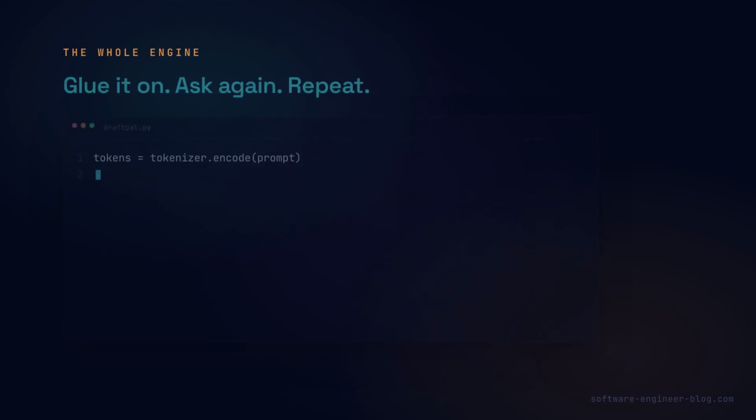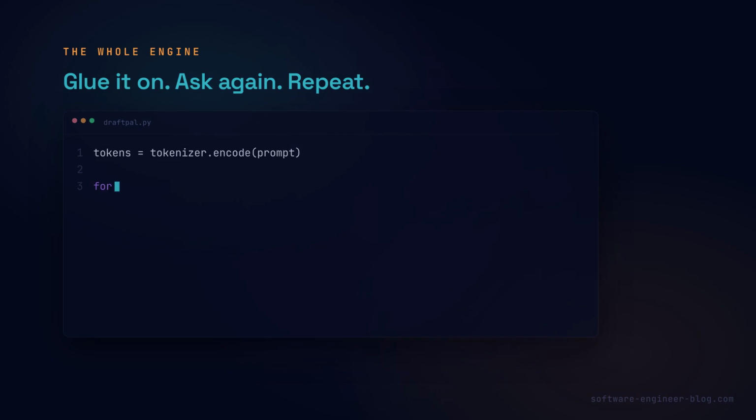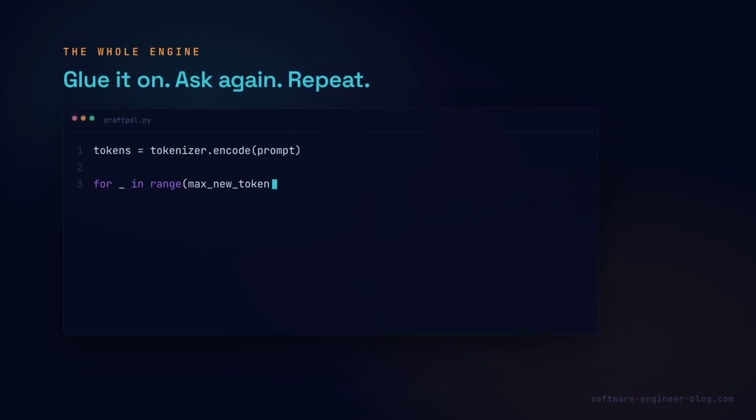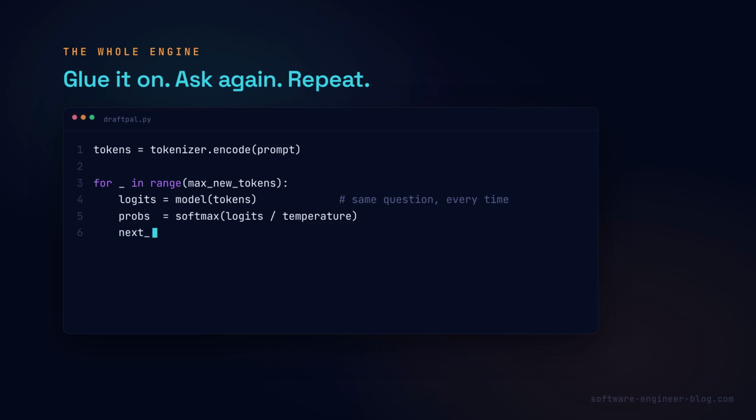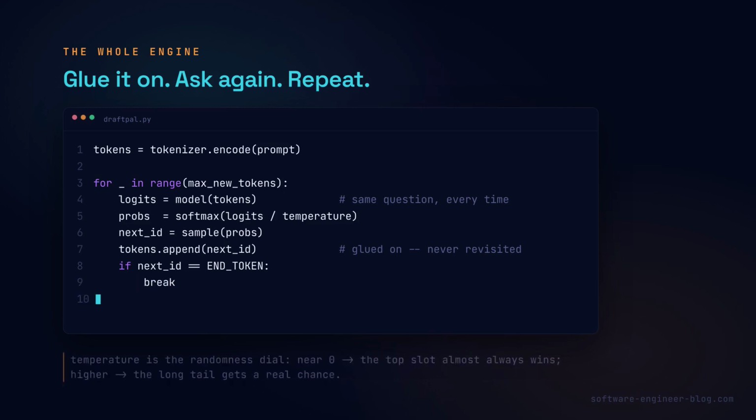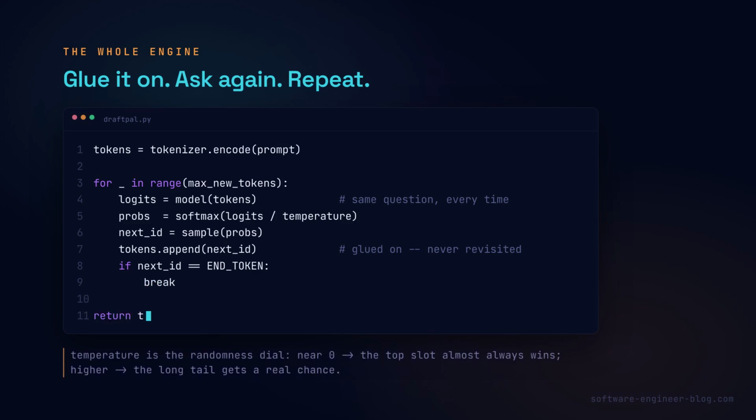Put all of that together, and this is the whole engine. 5 lines that matter. First line, turn the prompt into tokens. Then the loop. Score every candidate, turn those scores into a chart, divide by something called temperature first, sample 1 token, and glue it onto the list, never to be revisited. Check if it's the end of reply token, and if not, go around again, from scratch, with 1 more token of context every single time. Temperature is just the randomness style. Turn it towards 0, and the top score wins almost every time. Turn it up, and the long tail gets a real chance to win instead.